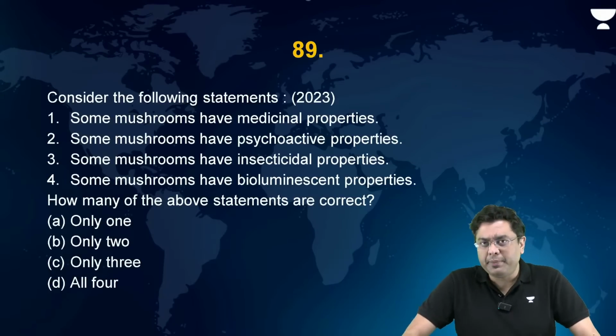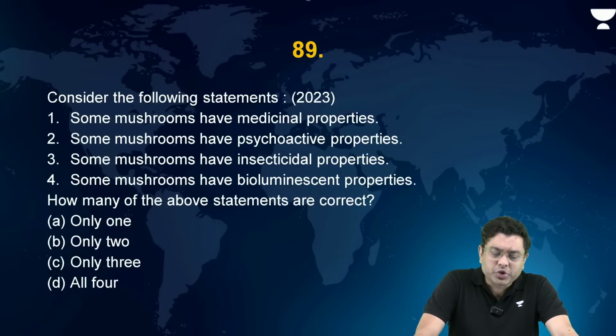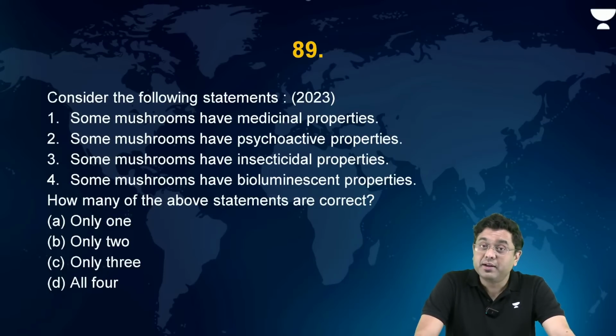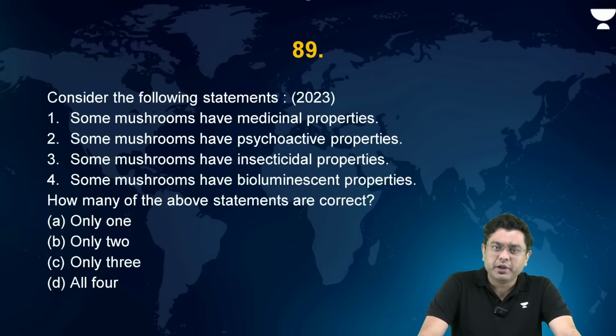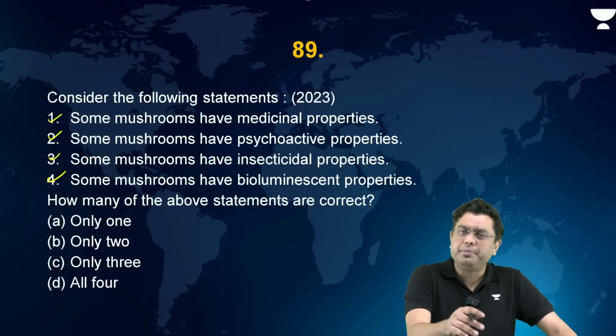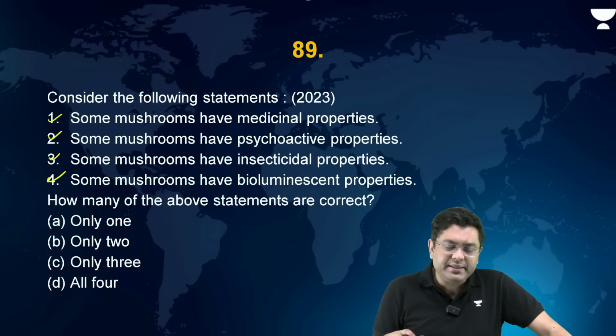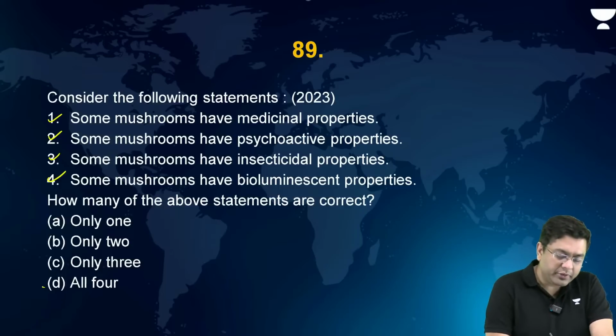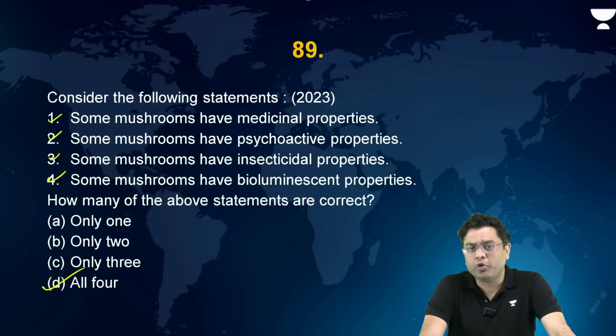Some mushrooms have medicinal properties. Yes. Some mushrooms have psychoactive properties. Yes, they are used for various different psychotropic substances as well. Some mushrooms have insecticidal properties. That means they can be poisonous and they can damage the insects as well. Some mushrooms have bioluminescent properties. Yes, all of these basically are present in the case of the mushroom. After all, they are the fungal species and they have a large variety and a large species diversity as well. So here the answer is D, that is all four.